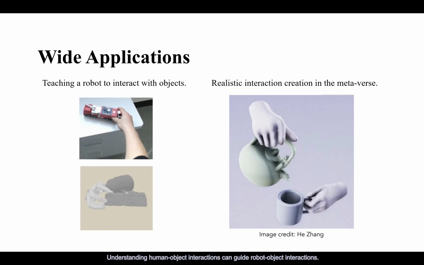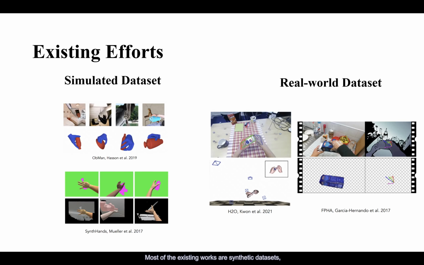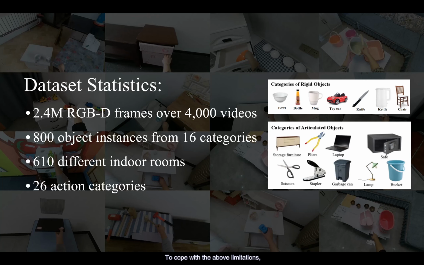Understanding human-object interactions can guide robot-object interactions. In the metaverse, understanding human-environment interactions allows us to generate more realistic virtual environments. Most of the existing works are synthetic datasets, which are different from the real world. Existing real-world datasets lack object diversity, generally covering only dozens of interacting objects, which leads to poor generalization ability of the network. To cope with the above limitations, we present, for the first time, a large-scale 4D egocentric dataset for